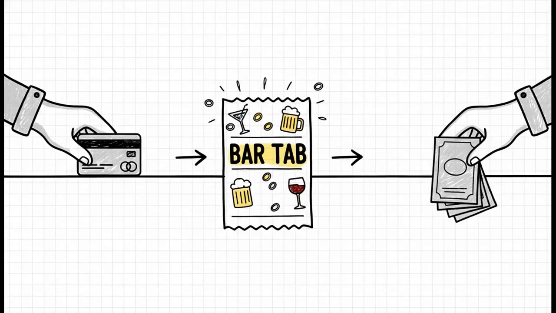And the solution, you're not going to believe this, can be understood with a metaphor we all get, a bar tab. Right? You and a friend, you open a tab, you go back and forth all night, and you only settle that one final bill at the very end. That simple idea is the key to everything we're about to talk about.